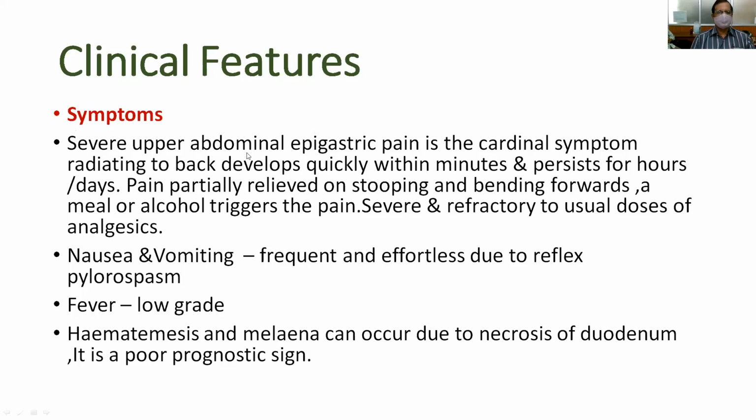So severe upper abdominal pain is the cardinal symptom, and typically it radiates to the back, develops quickly within a few minutes, and persists for hours or days. This is a continuous, aching pain present in the epigastrium, very severe, and it occurs within minutes and persists for hours or days. Another specialty of this pain is that it is partially relieved on stooping and bending forwards,